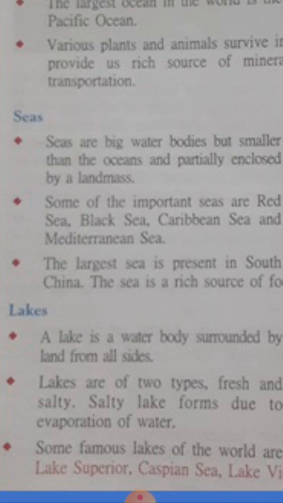So we know that all the rivers originate from the top of the mountains. The start of the river is called the source. From where the river starts, that place is called the source, and where it ends in the sea or ocean, that is called the mouth of a river. So, source of a river and mouth of a river.